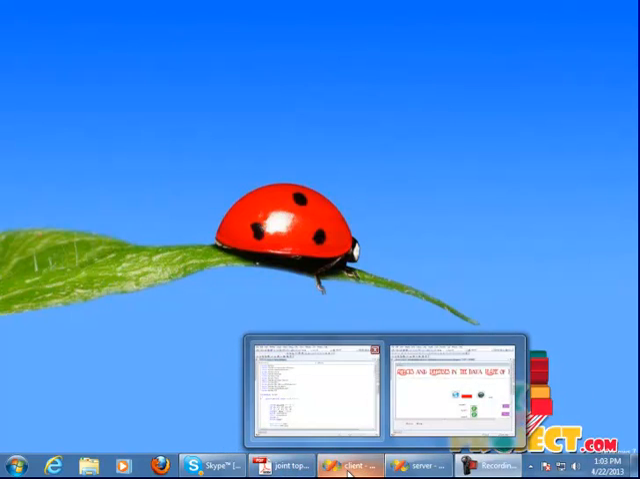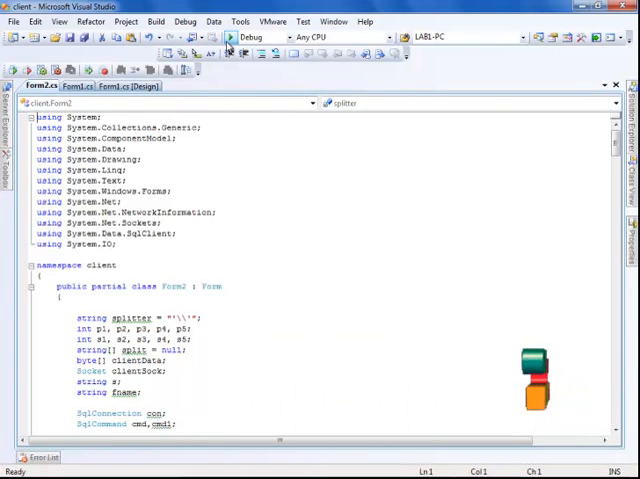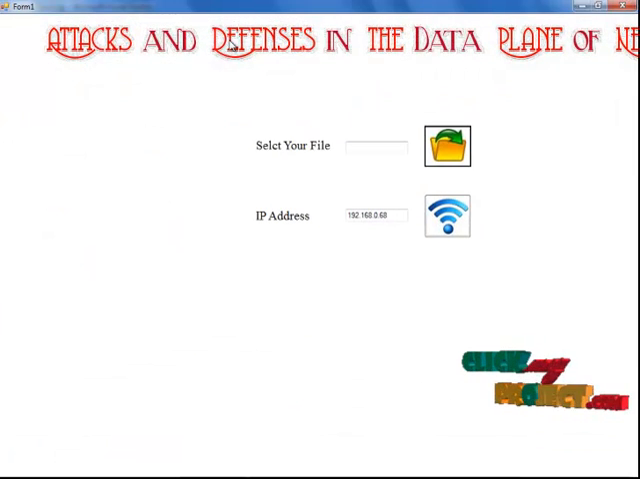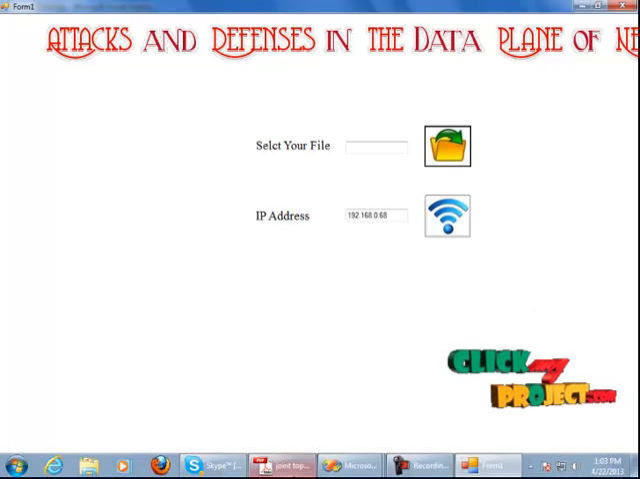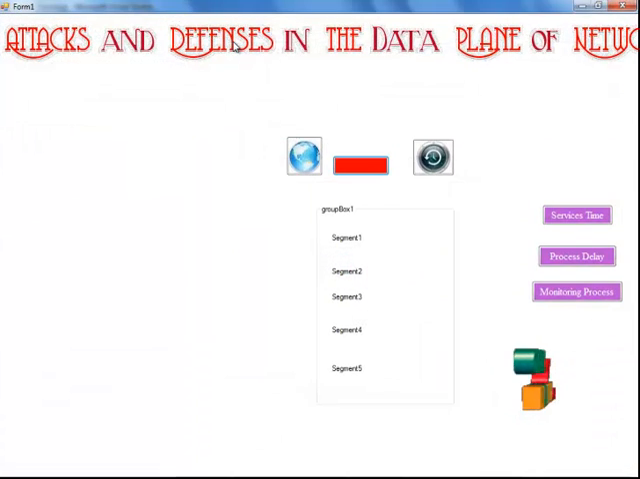Now let's see the demo of our project. As we are doing a client-server application, we have to run both applications. Now I am going to run the client. This is the client home page. Then I have to run the server. This is the server page. Before transmitting a file, we have to start the server. So click this button. If the server has started, the color will change.